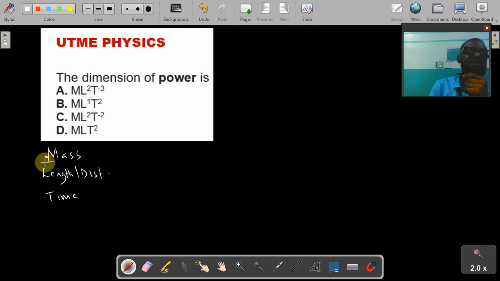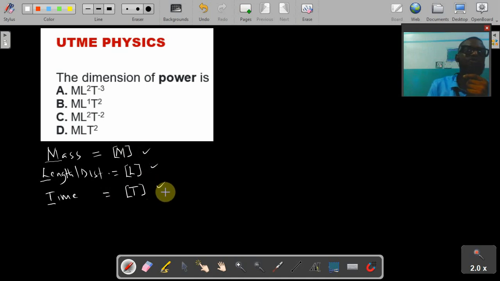Looking at these, the first letters are the fundamental dimensions. So the dimension for mass is M, the dimension for length or distance is capital L, and the dimension for time is capital T. These dimensions can be used to determine the dimension of every other quantity, like power.